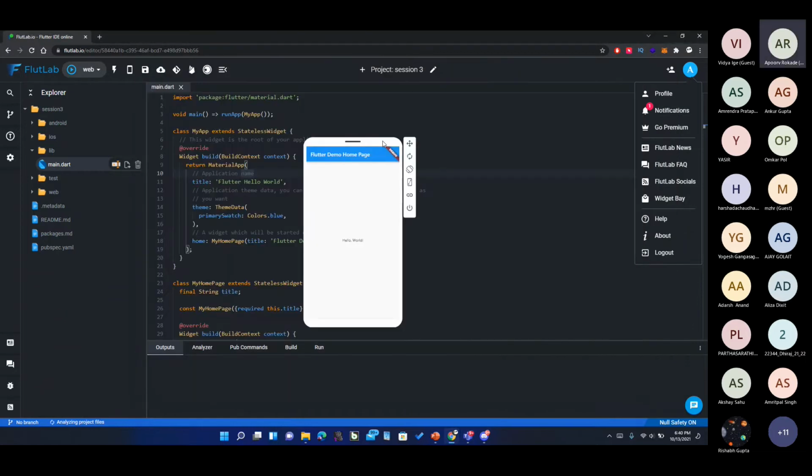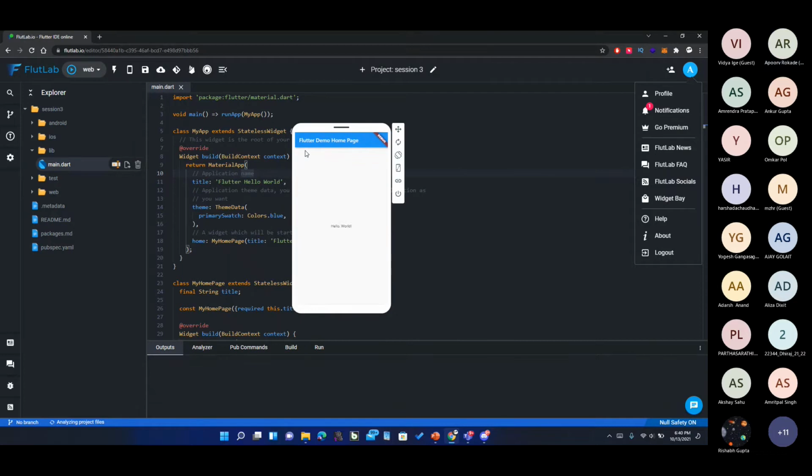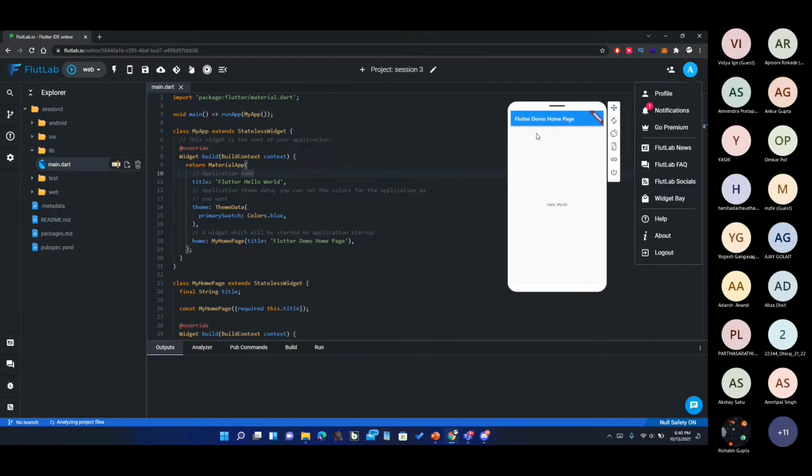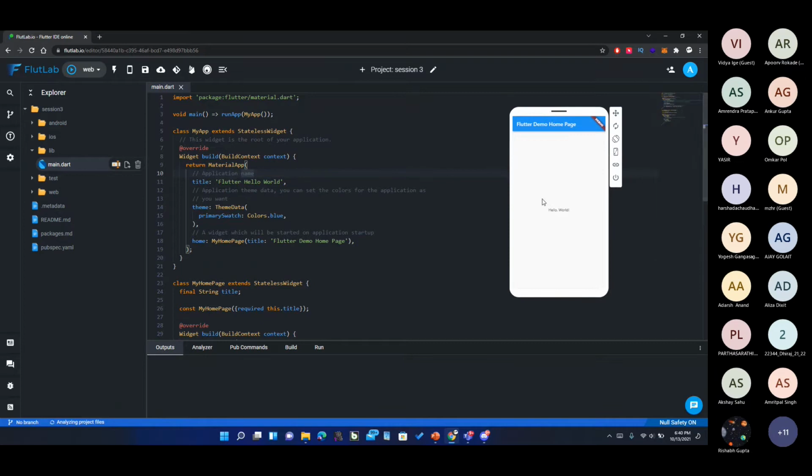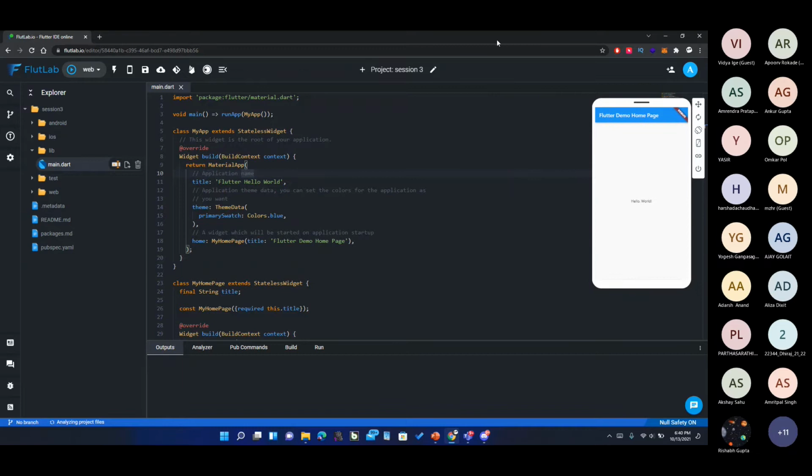Yes, sir. It's working. Okay, cool. So you see how this little emulator popped up. This is a web version of the project, okay? And this is the code. The code which is written over here is for this application, this little application which is here, okay?